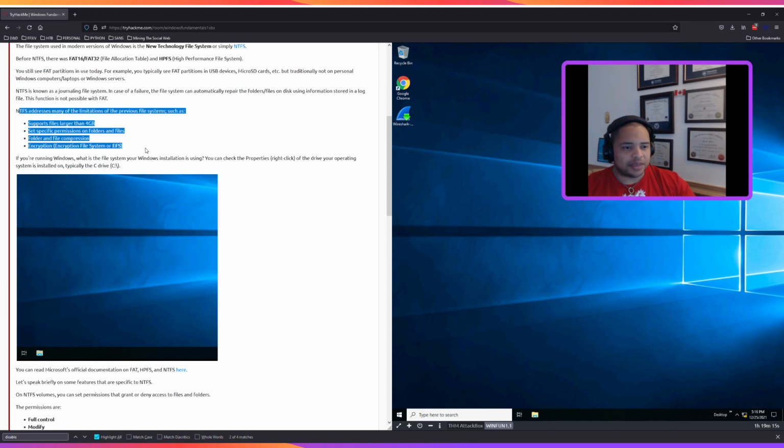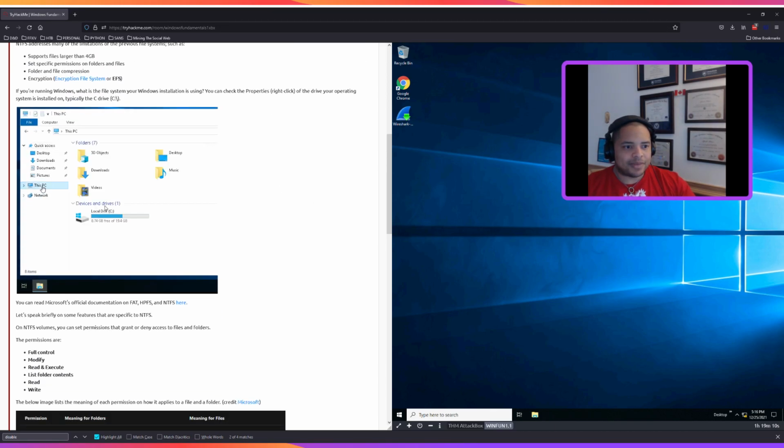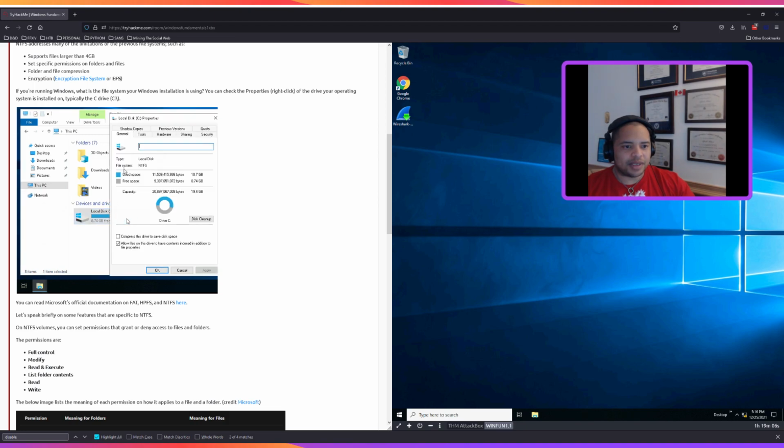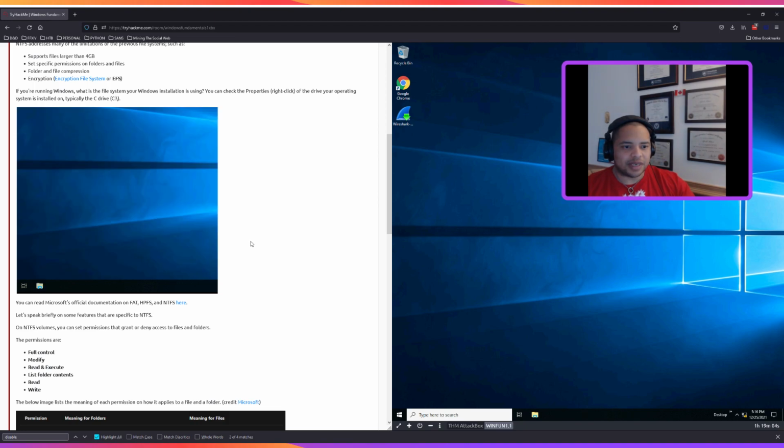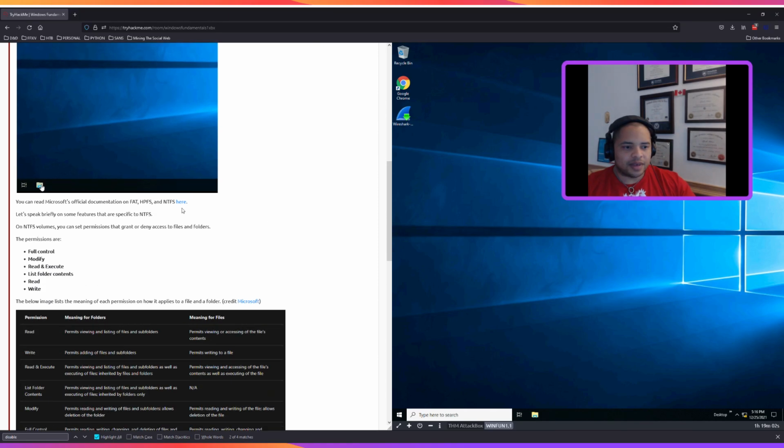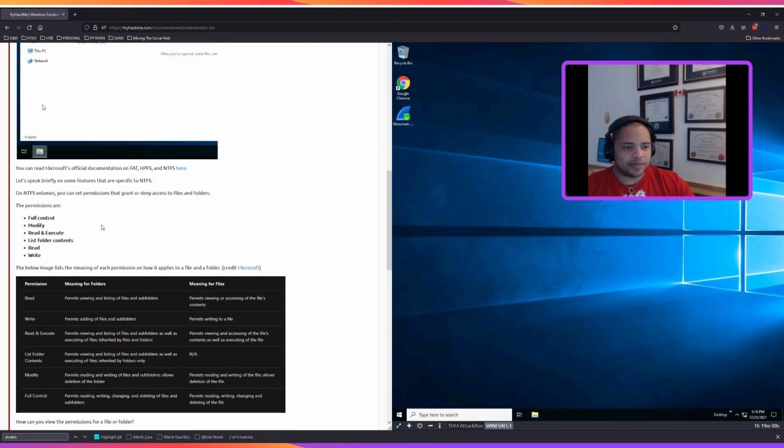This gives you some of the limitations of the previous file formats. Looks like they are right-clicking properties to take a look at the file system type. Dope. And you can read more here if you'd like.